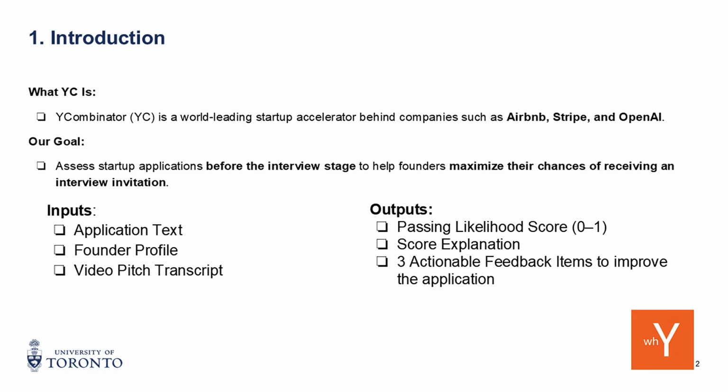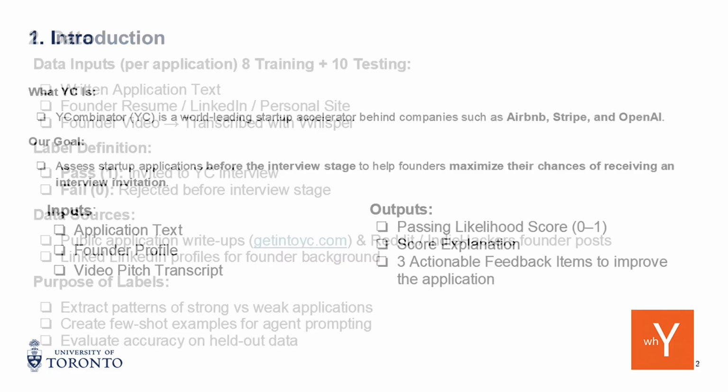your next interview round. The input we request from our model is exactly the same input that you gave to YC, which has three components. The first is the application text, then your founder resume or founder profile, and then a 1 minute video pitch of yourself. This is recently required by YC. The output we will provide from our model is a passing likelihood, a score between 0 and 1. We'll also give you an explanation of why we give you such a score and 3 actionable items of feedback on how you can improve your own application.